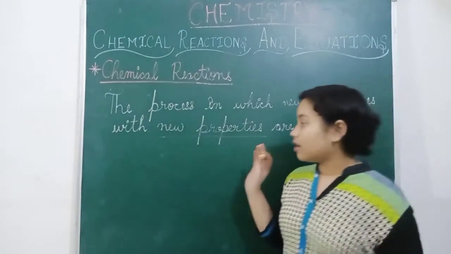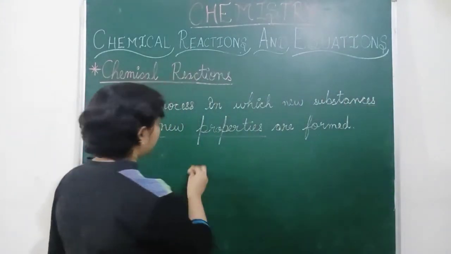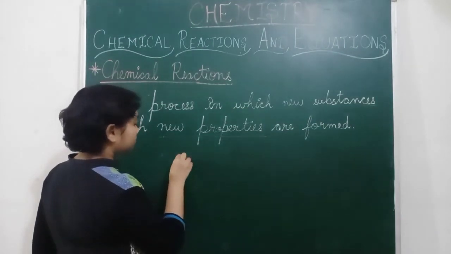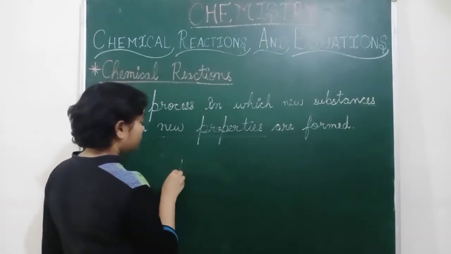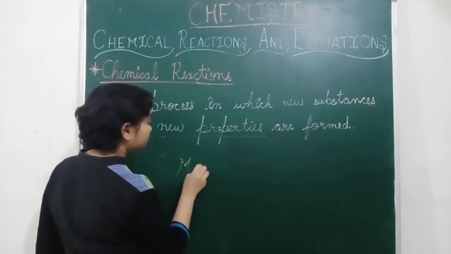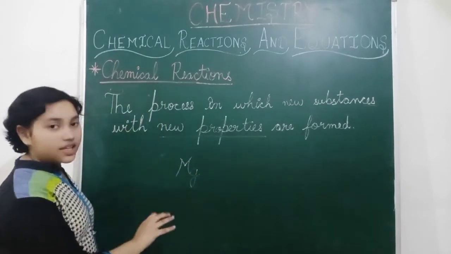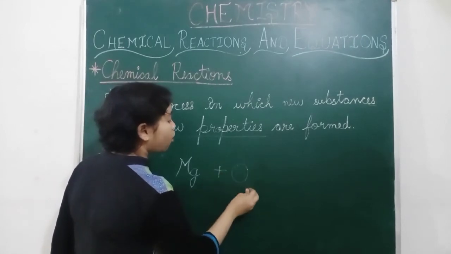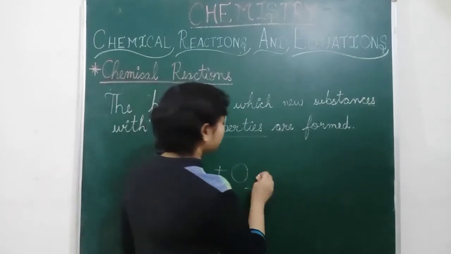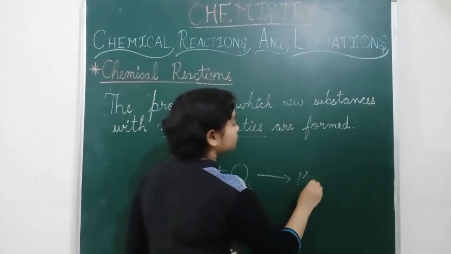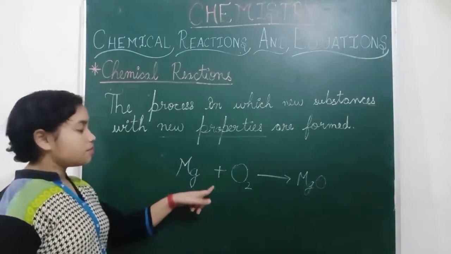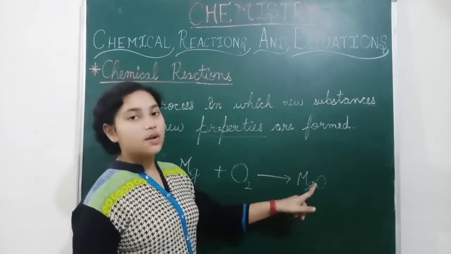Suppose we have magnesium. Magnesium is a metal, and when it reacts with oxygen, magnesium oxide is formed. So this is an example: magnesium plus oxygen gives magnesium oxide.